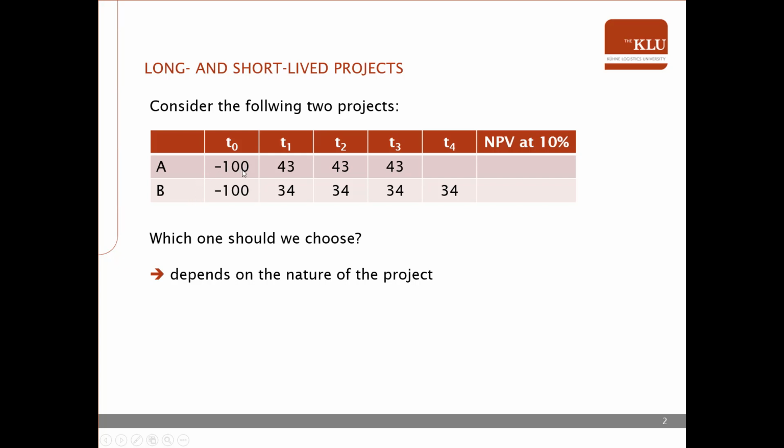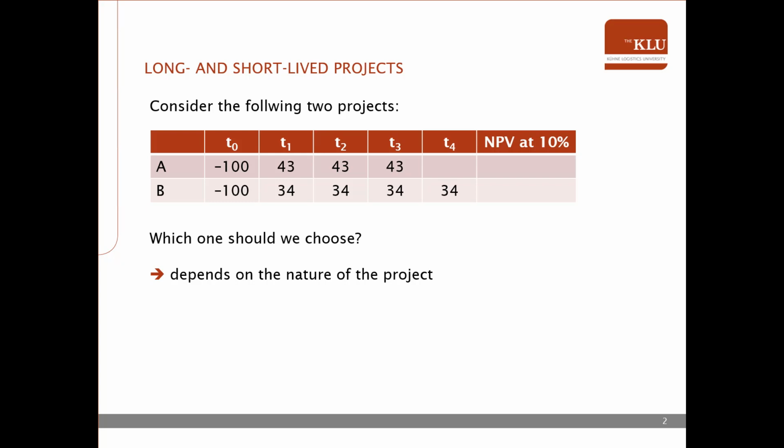A starts with an investment in T0 and runs for 3 periods and gives us a payoff of 43 in each of these periods, while project B runs for a total of 4 periods, giving us a payoff of 34 over these 4 periods. Of course, we can calculate the NPV for this project at an opportunity cost of capital of 10%. You can pause this video at this point if you want to make the calculation yourself.